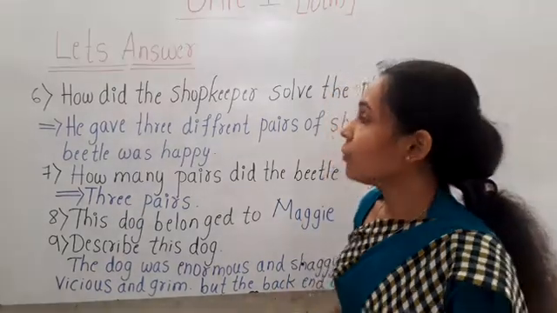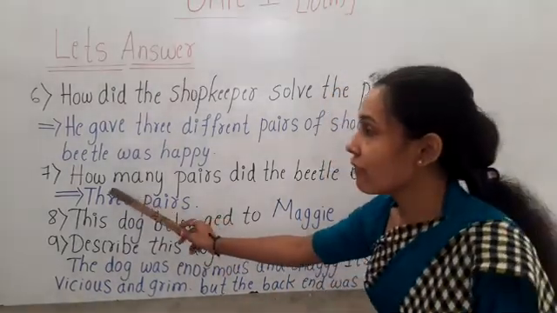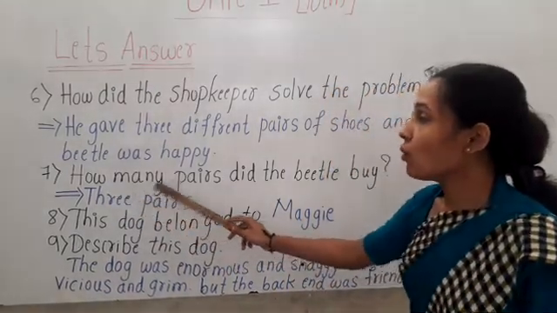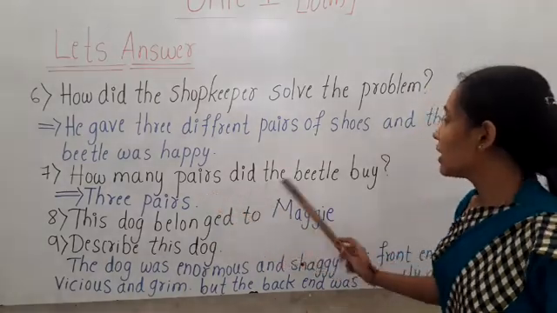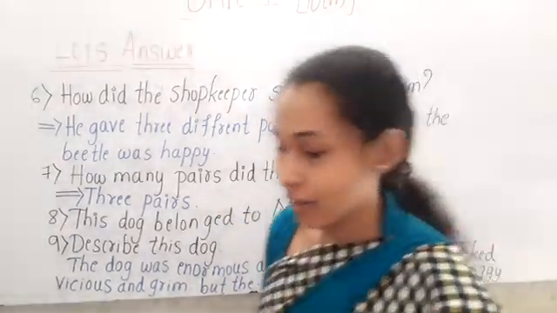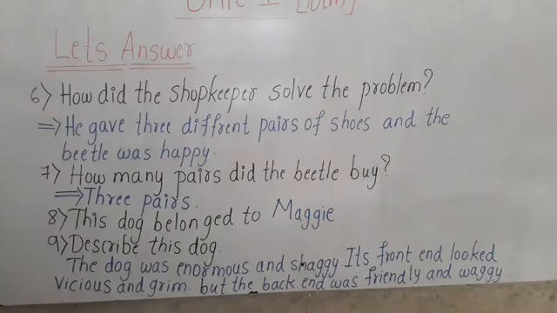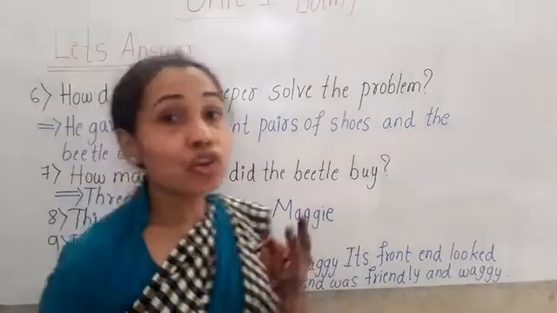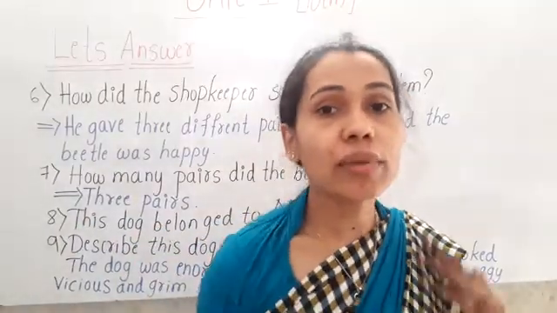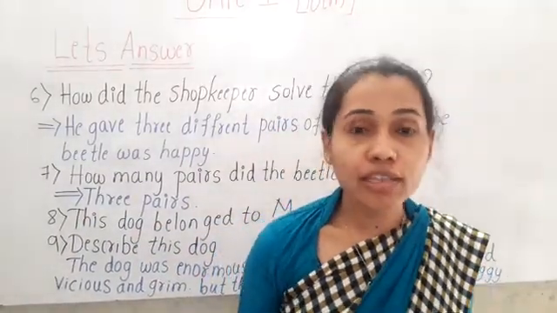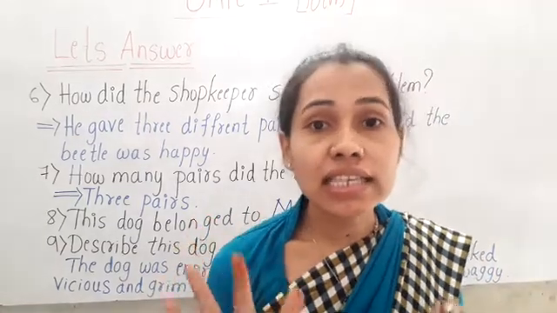Okay children, now let us move to the 7th question. How many pairs did the beetle buy? The beetle bought 3 pairs because it has 6 legs.